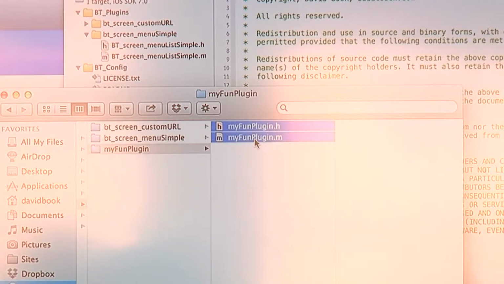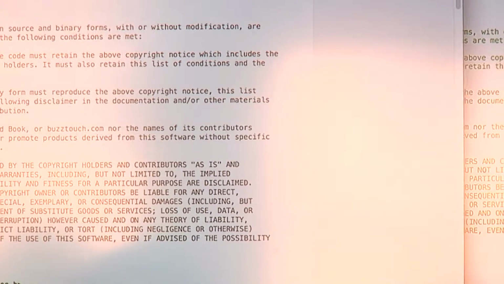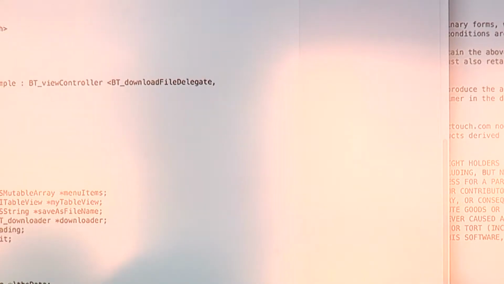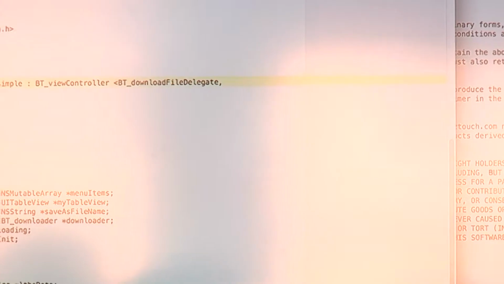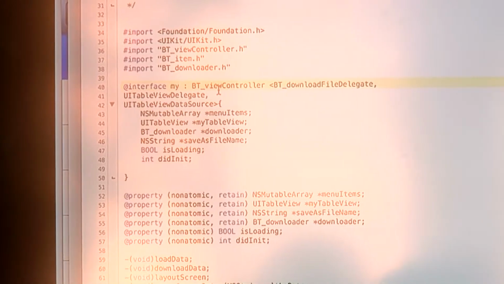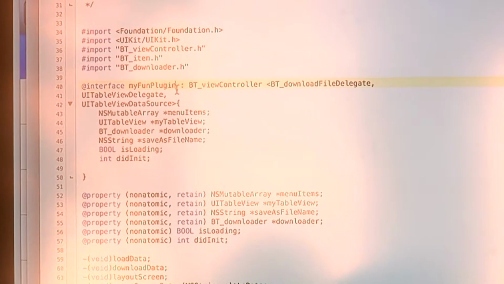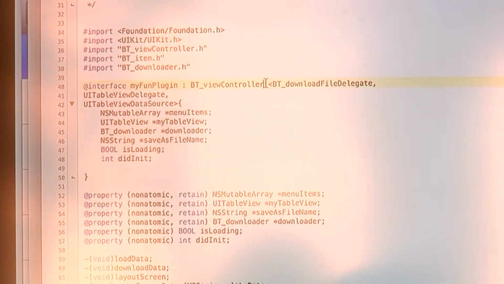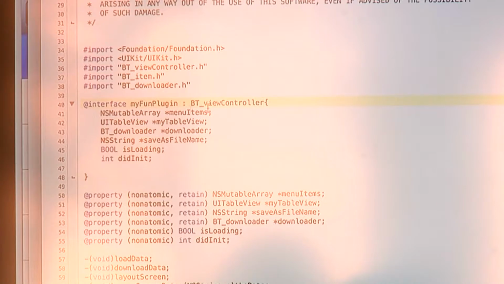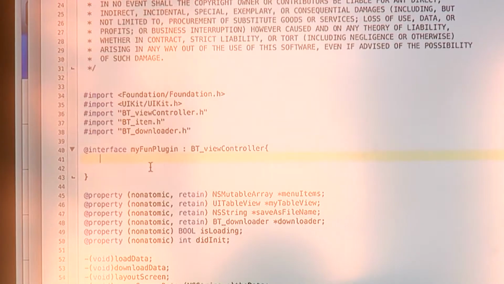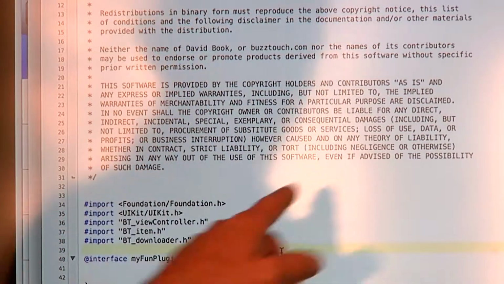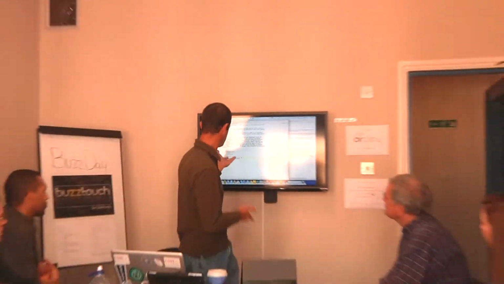I'm going to open these up, and you won't be able to do this unless you practice it a few times, and I'll show you just because we're right out of time. It's going to be super fast. So I'm going to get rid of the class file name, and I'm going to call it Fun Plugin. I'm going to get rid of everything in here that I'm not going to use. I'm not intentionally not teaching you what I'm doing, I'm getting rid of everything. So this is the minimum required .h file for Objective-C. This is a valid header file. We'll get rid of that. Get rid of that.